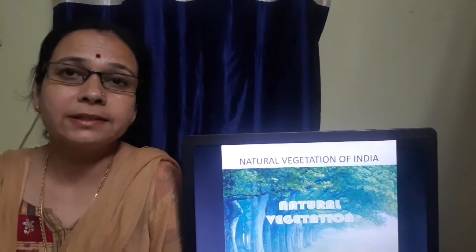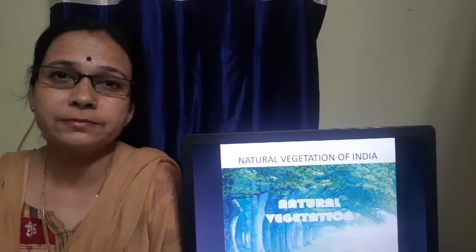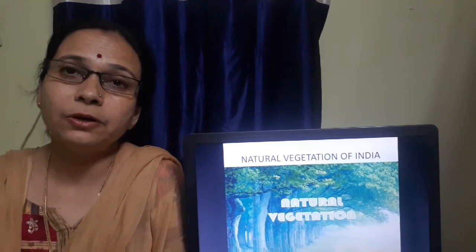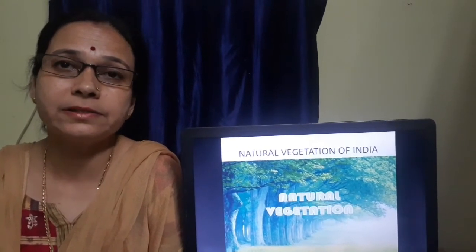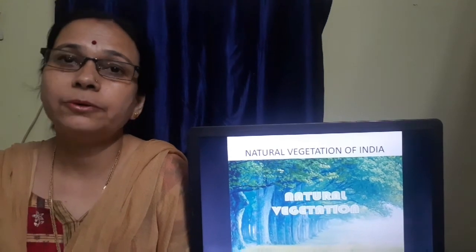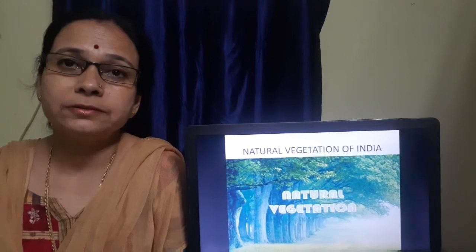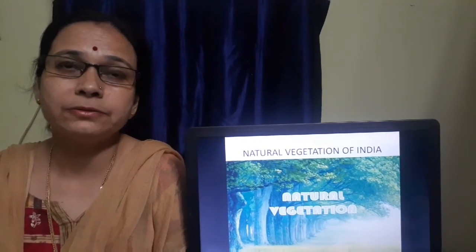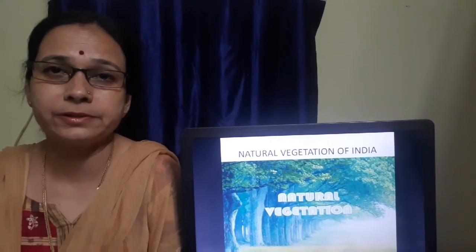So in the previous class we discussed 5 different types of forests. I hope you all have read the chapter and marked the important characteristics of each forest. Today we are going to study different grasslands. So children, after listening to the explanation, go through the chapter and also mark the important points.